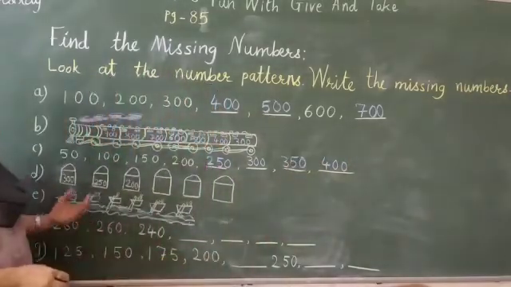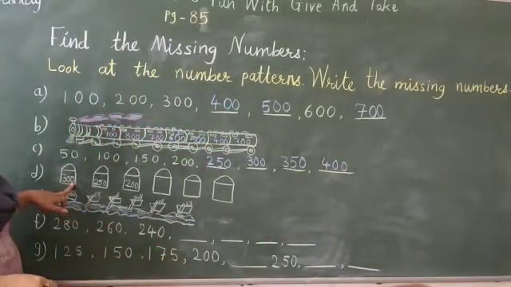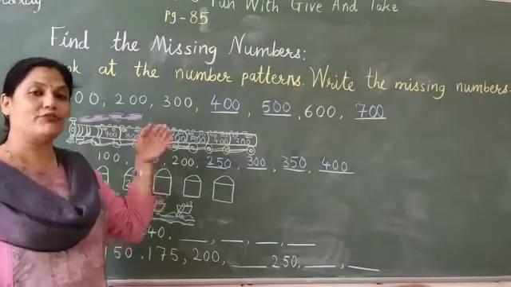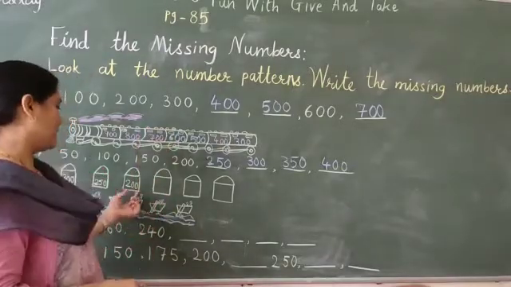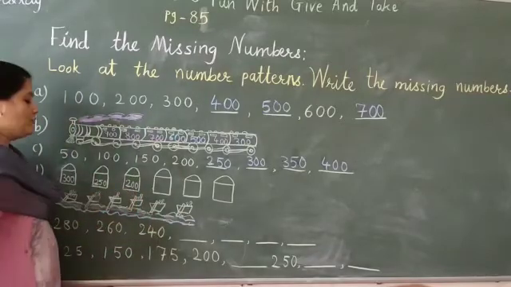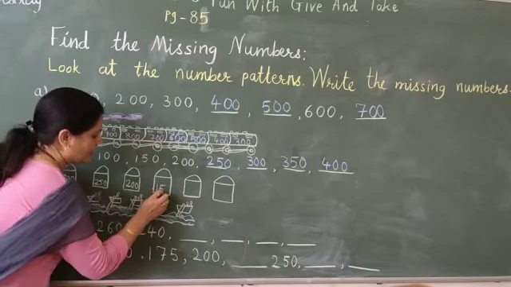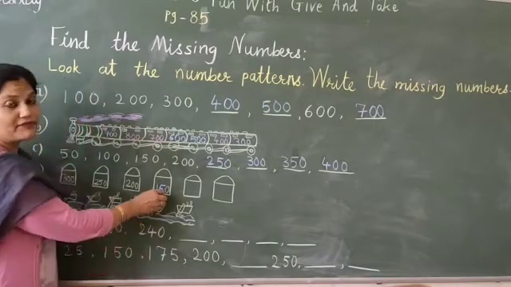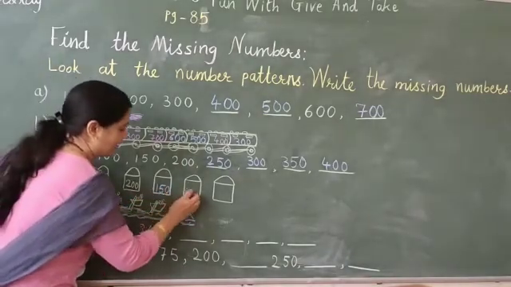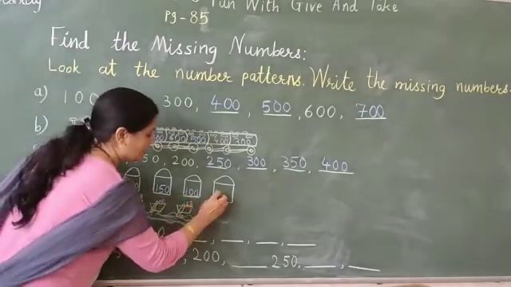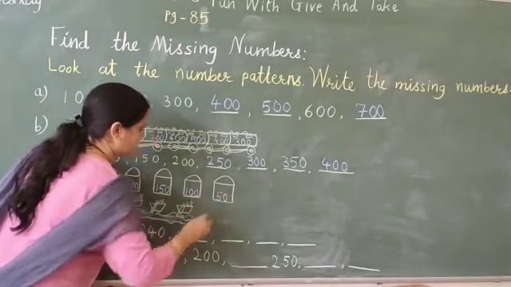Now here in the heart: 300, 250, 200, that means what? We have to subtract 50. From 200 we will subtract 50, that means 150. Now we subtract 50 further, it will be 100. We'll subtract 50 further, it will be 50.